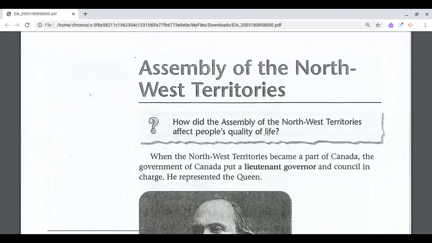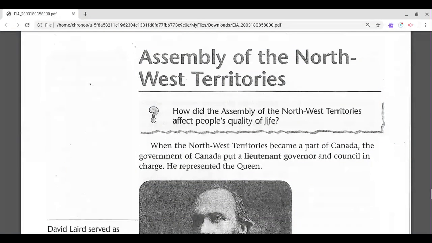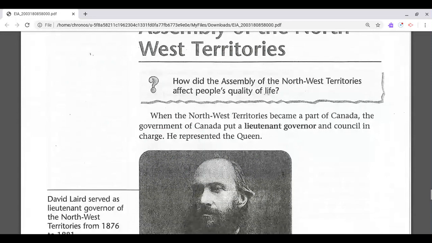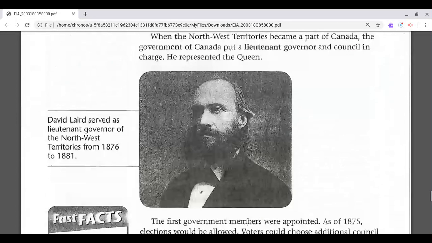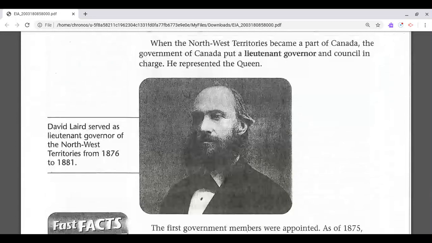Assembly of the Northwest Territories. How did the Assembly of Northwest Territories affect people's quality of life? When the Northwest Territories became a part of Canada, the government put a lieutenant governor and council in charge. He represented the Queen.